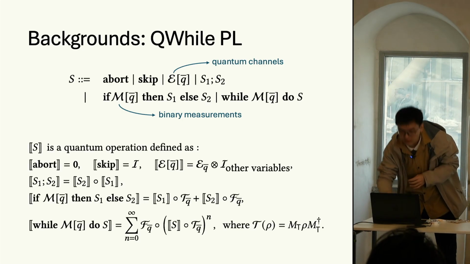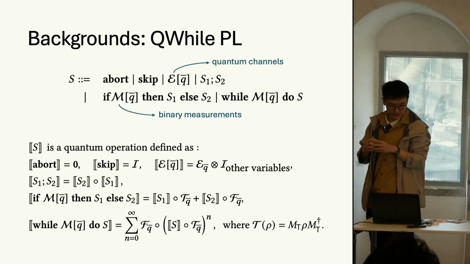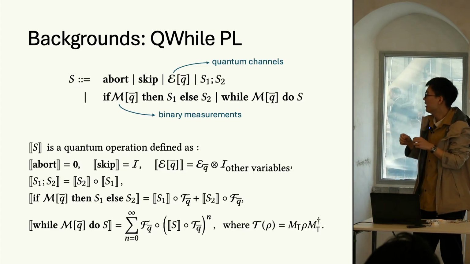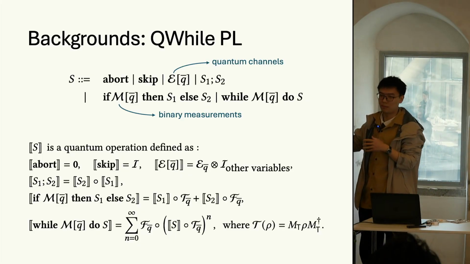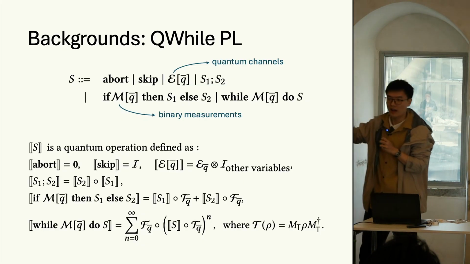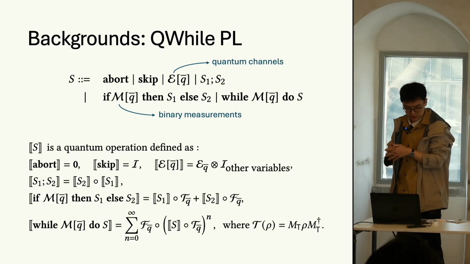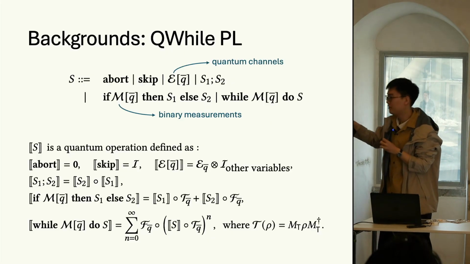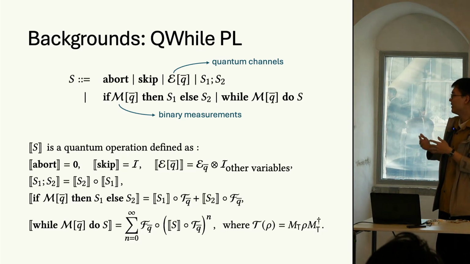Okay? So the denotational semantics of a program statement is associated with a quantum operation, which is denoted by S with double brackets. Such an operation is defined by induction on the structure of the program statement S. You may notice that the calligraphic letter I here denotes the identity operation. And in the semantics of if branching and while loops, we use calligraphic letters T and F to denote the operation when obtaining the corresponding outcomes true or false in the guard measurement.